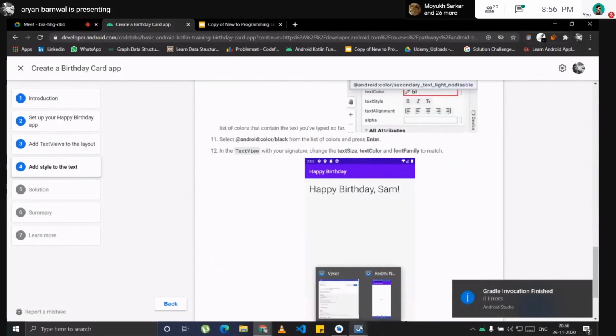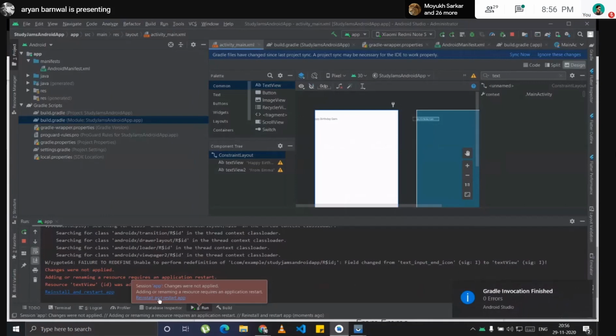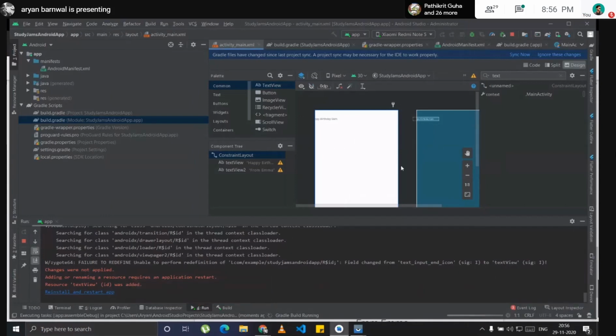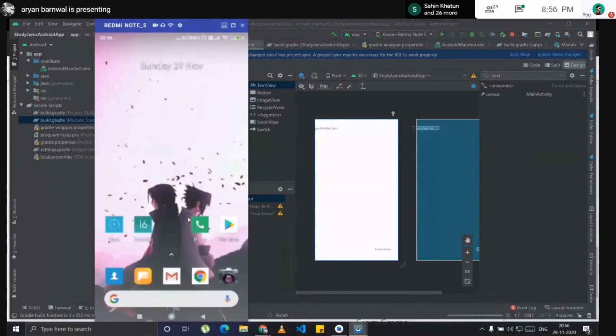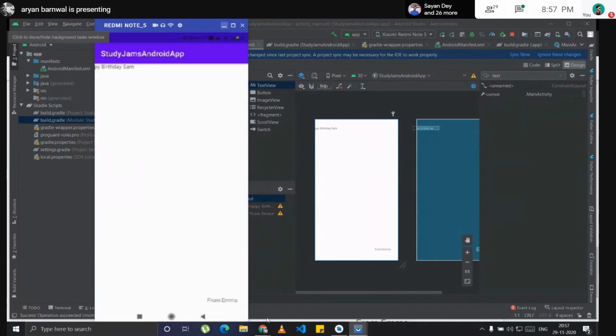So the Gradle build is finished. It's installing. Oh, we have to reinstall that again. It is installing, and we'll have some changes. You can see Happy Birthday Sam here.